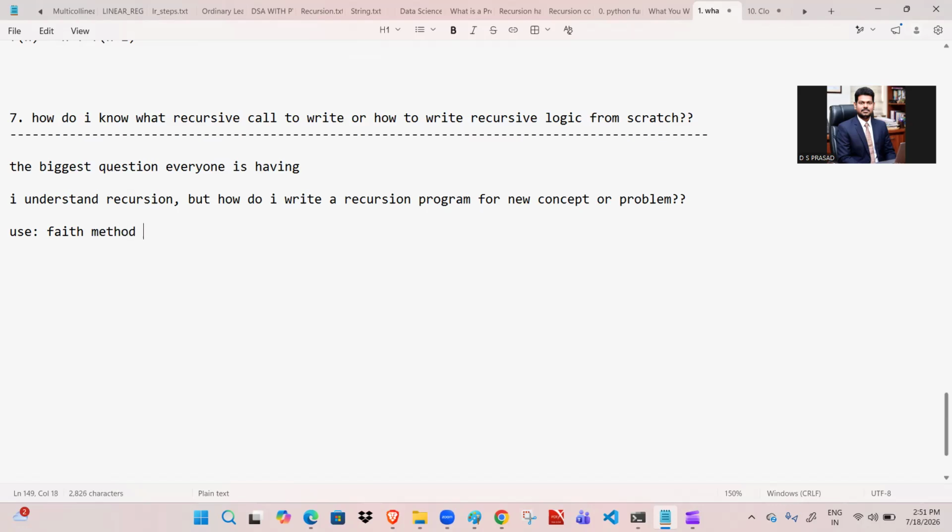The faith method, or induction method. We call it the faith method or induction method. It is also one of the most common interview questions, for freshers especially.